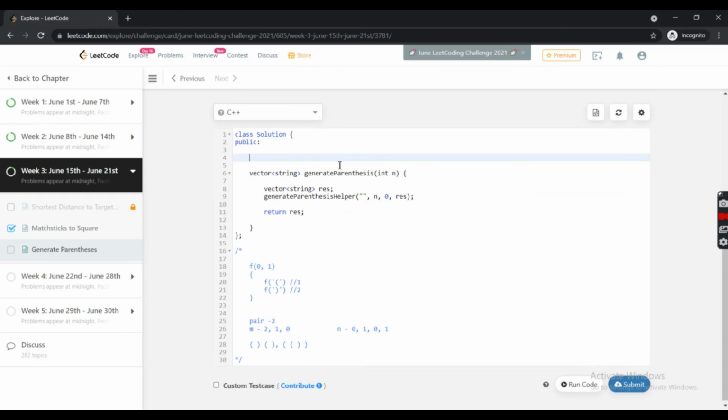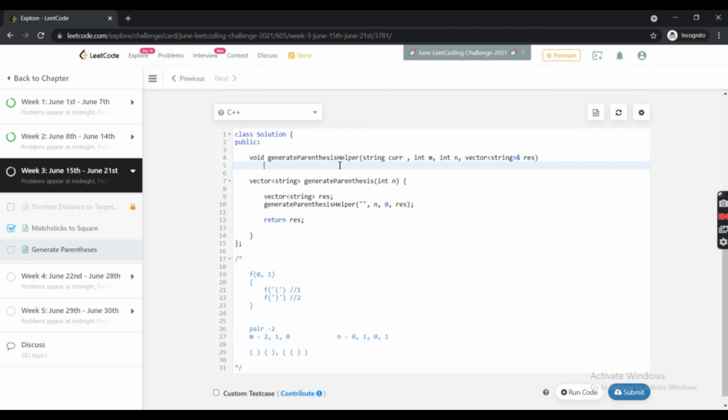So let's call this function and see what we can do from it. Let's define it, and it will be void because we are returning our answer in a reference variable. It will take a string, let's say the current string, int m will be the number of open brackets, int n will be the number of close brackets, and result will be a vector of string, passed with an ampersand as we pass it by reference.